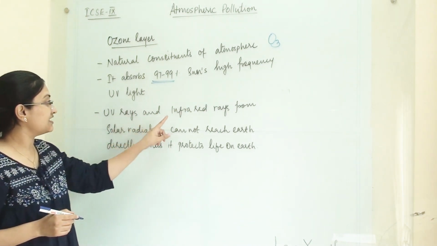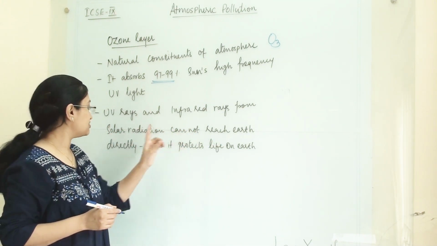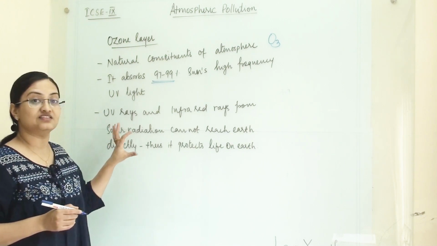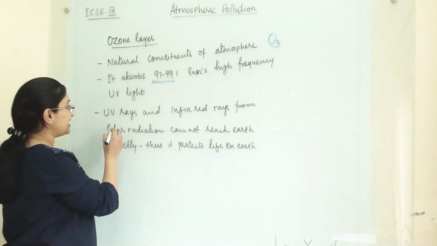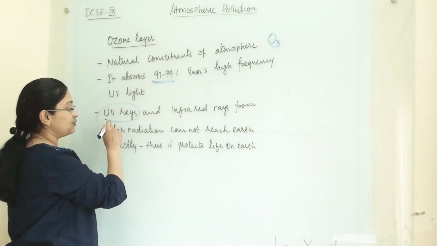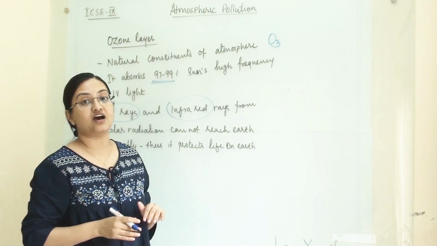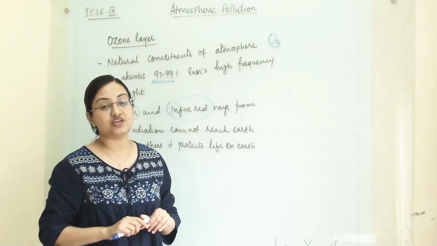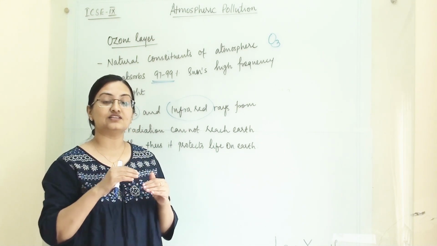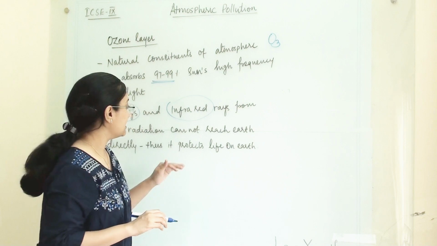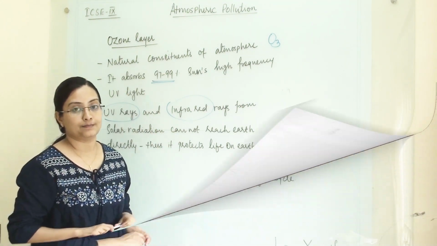UV rays and infrareds from solar radiation cannot reach Earth directly, and this is how the ozone layer is protecting us. It will protect our Earth from high frequency UV rays and infrared rays. These rays are very harmful to human beings, plantation and animals on the Earth. So the ozone layer is protecting us by not allowing this radiation to pass through to the Earth.